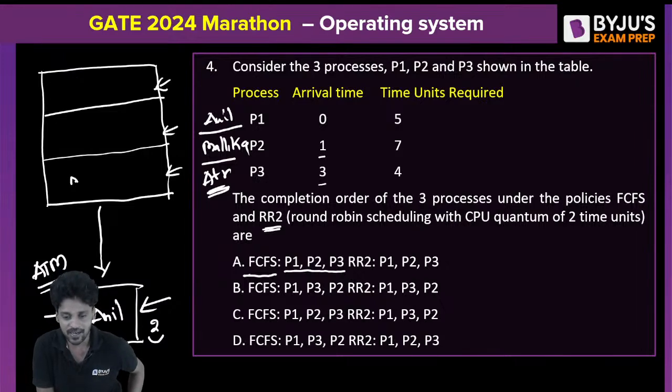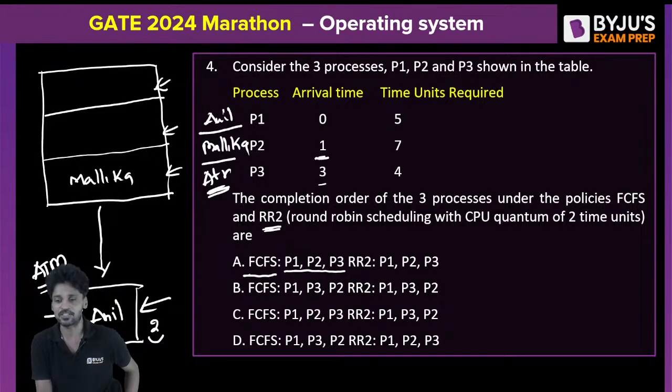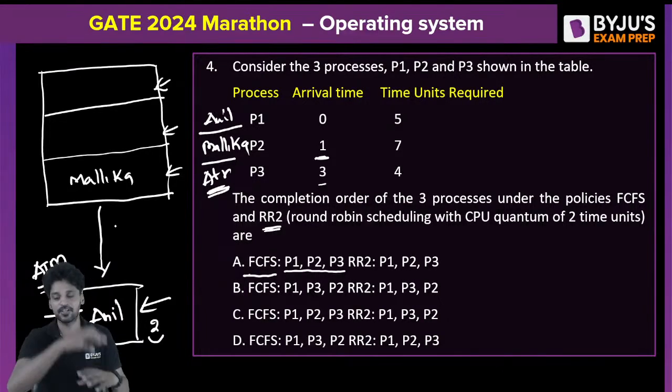Now Mallika will stand right in front of the ATM machine at the first clock pulse. Anil is in the ATM machine, utilizing his ATM time of 2 clock cycles, and Mallika is at the first slot of the queue.